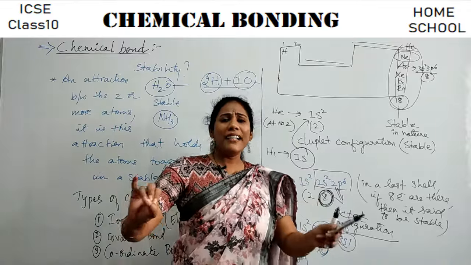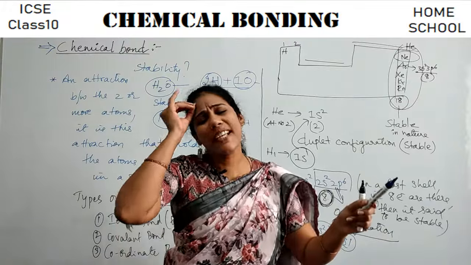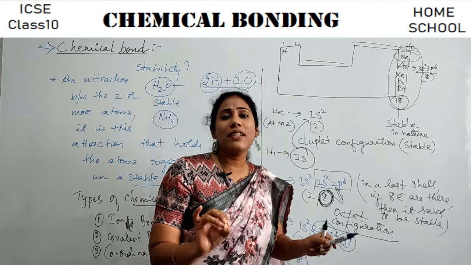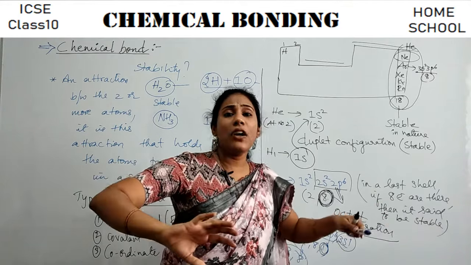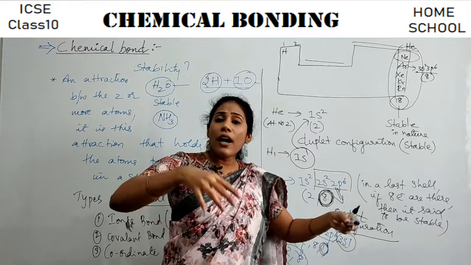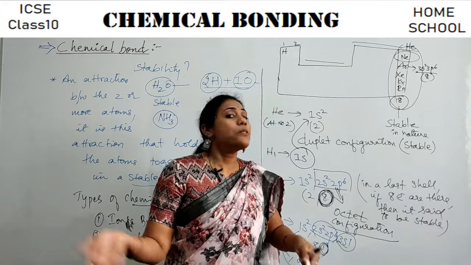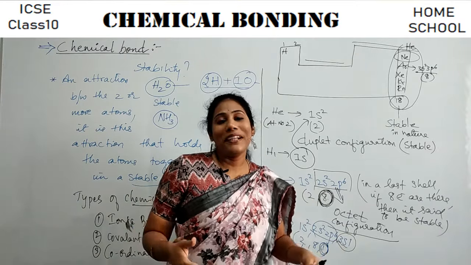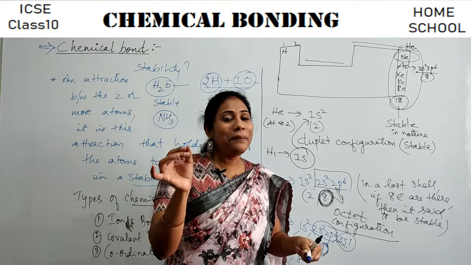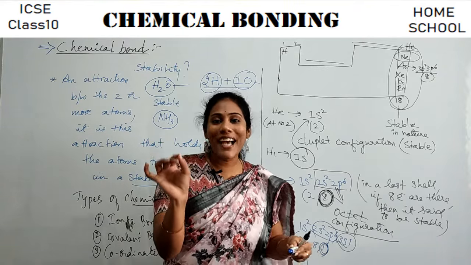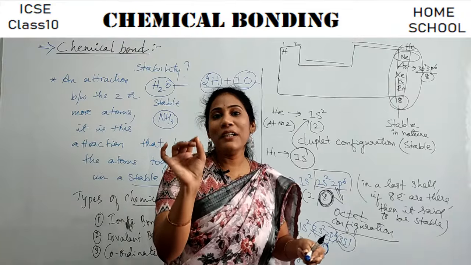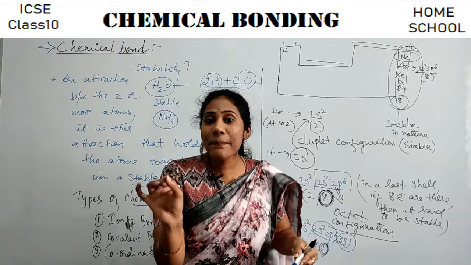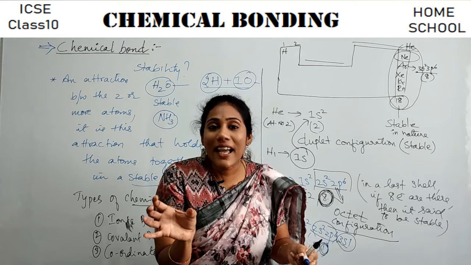So all atoms participate in a chemical reaction just to gain that stability, guys. Since they are not happy with whatever electrons they have, they will try to lose electrons to get stable, or they will try to gain electrons sometimes, or they will try to share the electrons. So this is all about chemical bonding. Now, can you answer a question? If I ask you, why is a chemical bond formed? Why do atoms participate in a chemical reaction? What is your answer, guys?